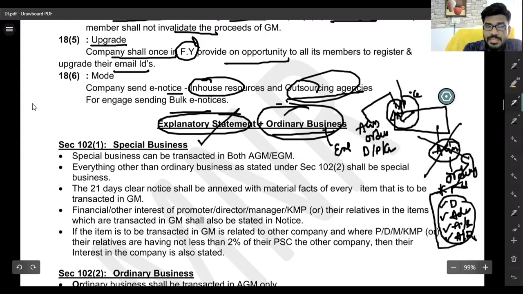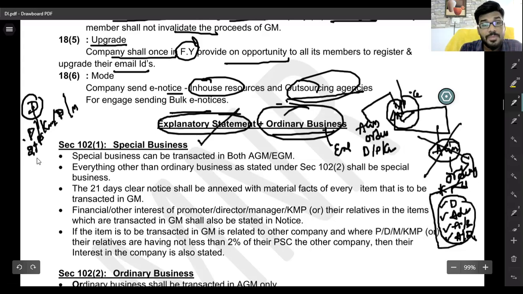So in any decision other than ordinary business, if your company director, key managerial person, promoter or manager has any interest, or if you hold 2% of the paid up share capital of a company, it must be disclosed.